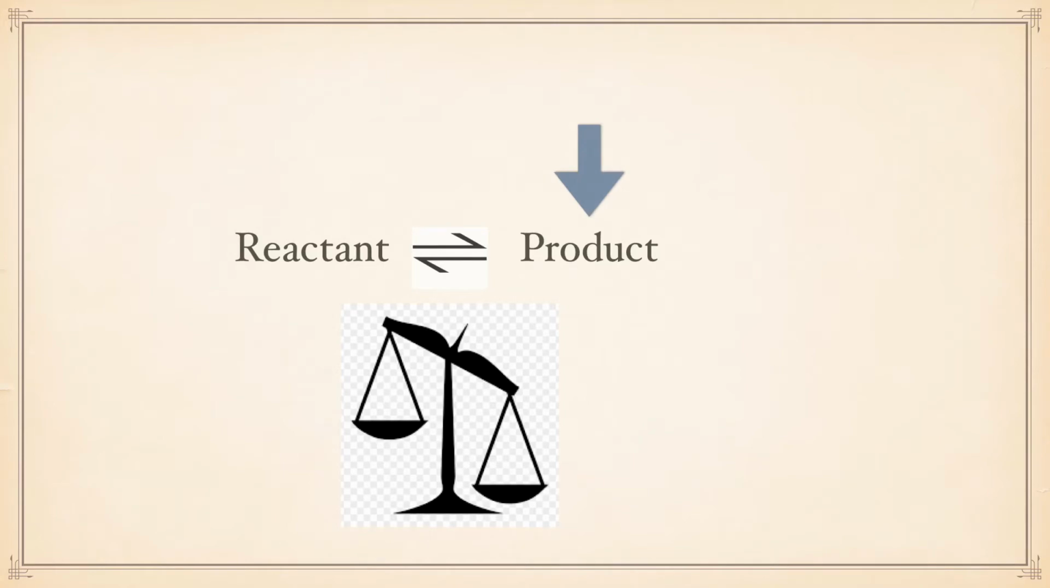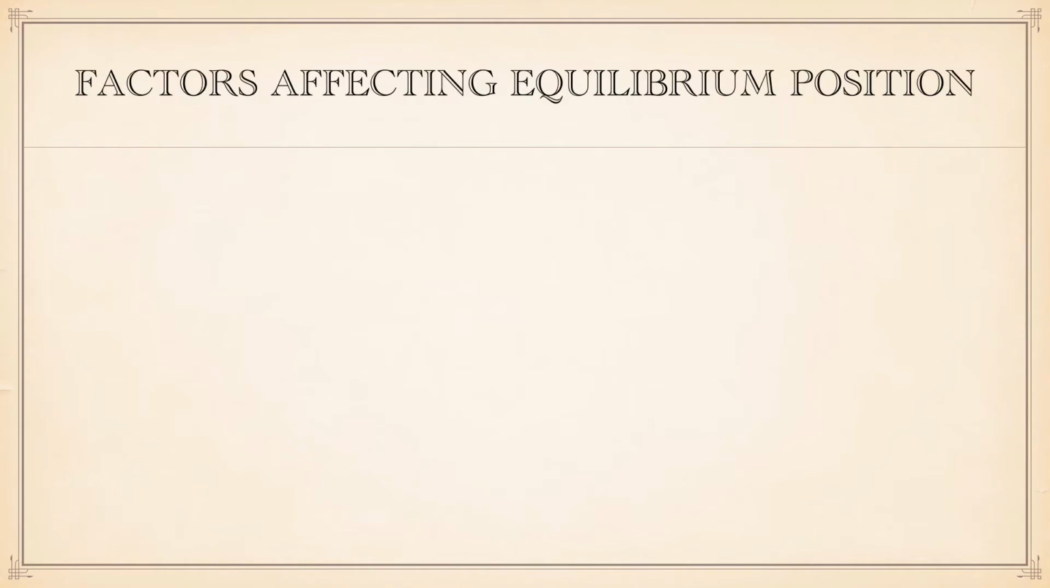Similarly, if the equilibrium is being disturbed by favoring the product side, the system will respond in a manner to achieve equilibrium again by shifting the reaction to the left. Thus, reverse reaction will occur. There are three factors that can affect the equilibrium position of a reversible reaction, namely temperature, concentration, and pressure or volume.